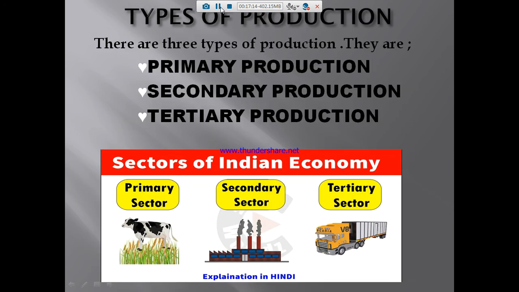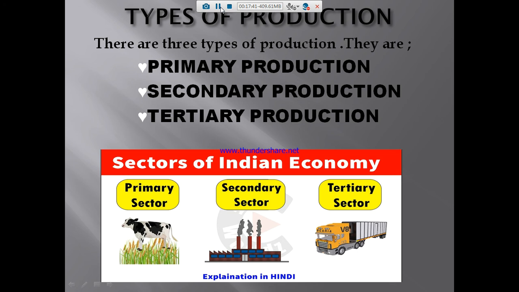Okay, ma'am. So next we are going to see the types of production. There are 3 types of production. What are they? First one is primary production, second one is secondary production, and another one is tertiary production.